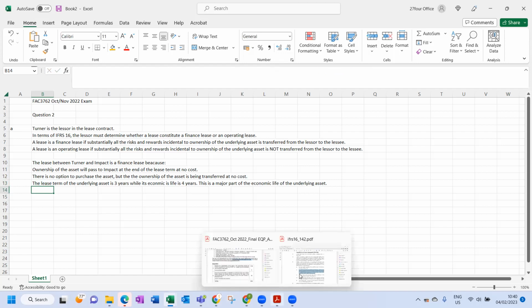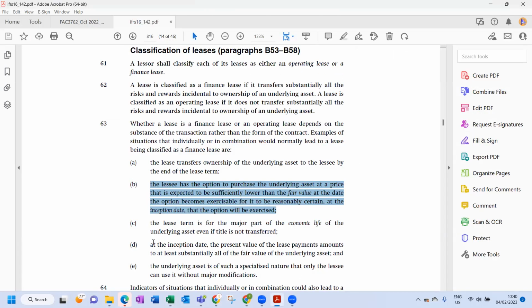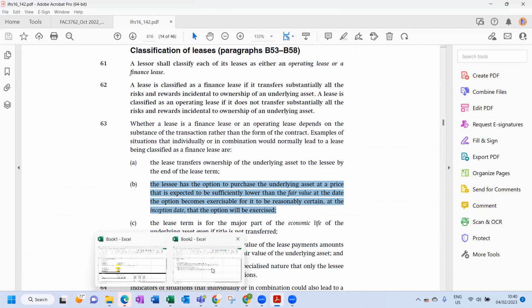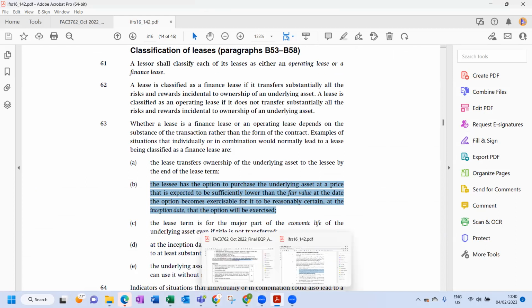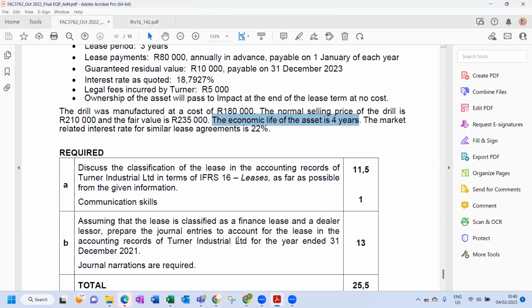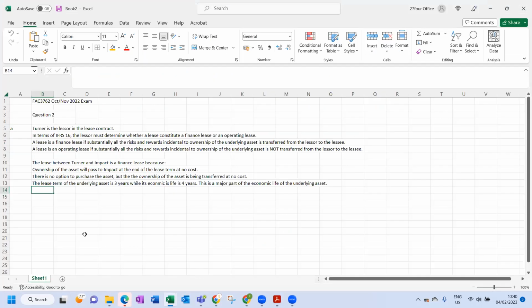The next one we're going to look at is the inception date, the present value of the lease payments amounts to at least substantially all of the fair value of the underlying asset. Okay, so let's have a look. So the fair value of the asset is 235. The drill was manufactured at a cost of 180. The normal selling price of the drill is 210, and the fair value is 235. Okay, so let's have some workings over here.